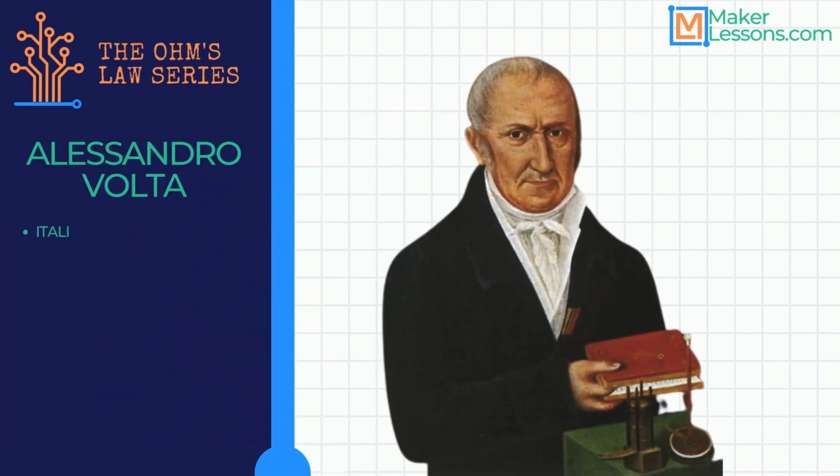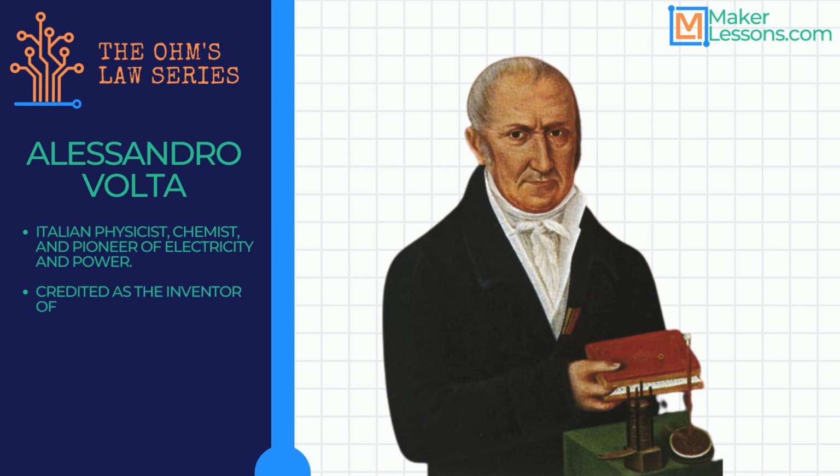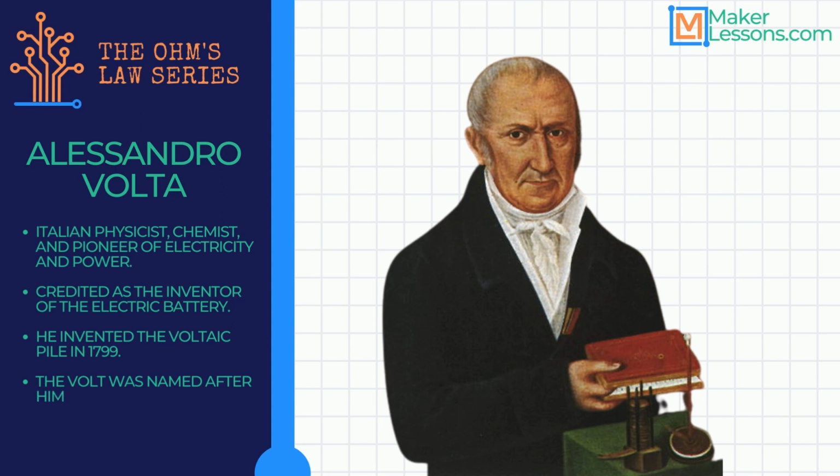Voltage was discovered by Alessandro Volta, and his discovery was published in a letter to the Royal Society in 1800. An Italian physicist, chemist, and pioneer of electricity and power, he is credited as an inventor of the electric battery. One of his biggest contributions to the study of voltage was the voltaic pile, which he invented in 1799.